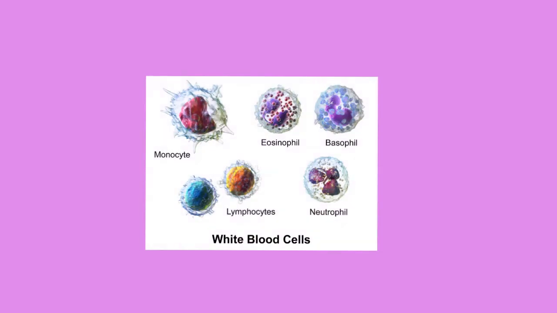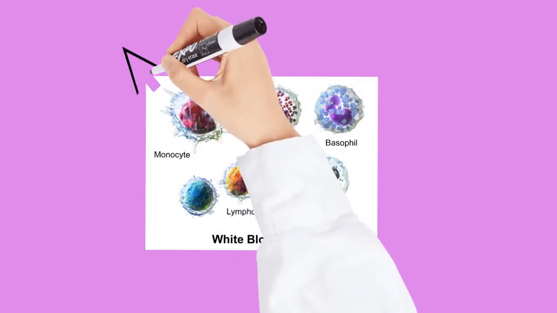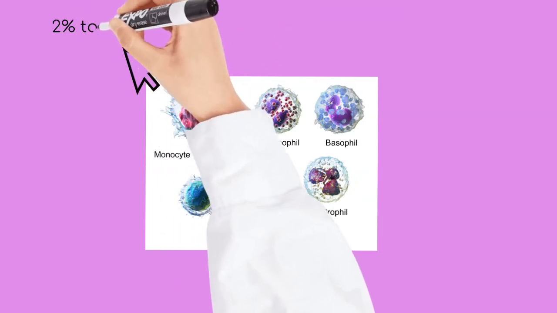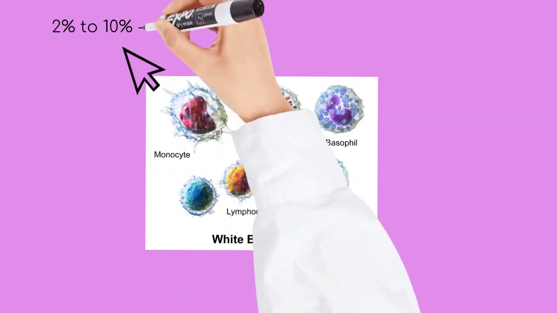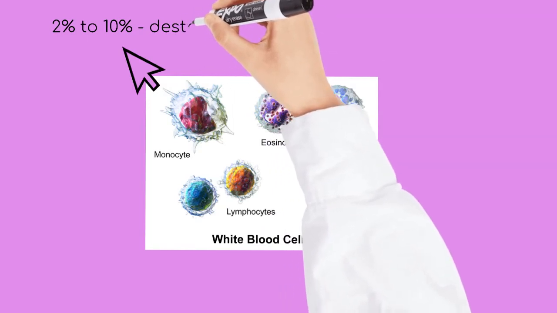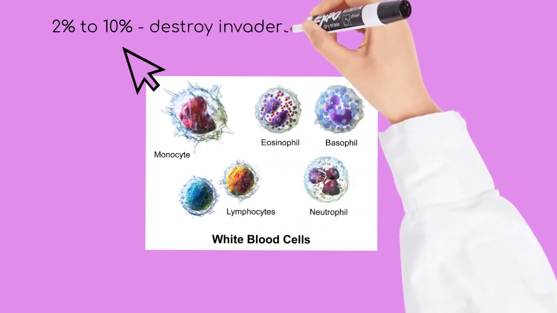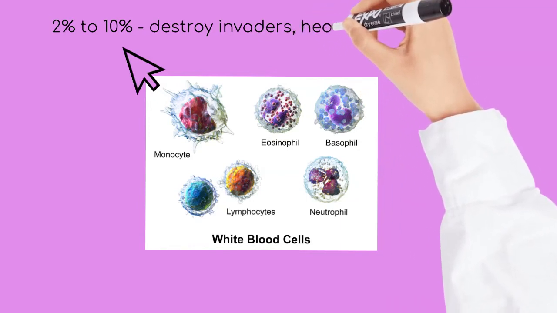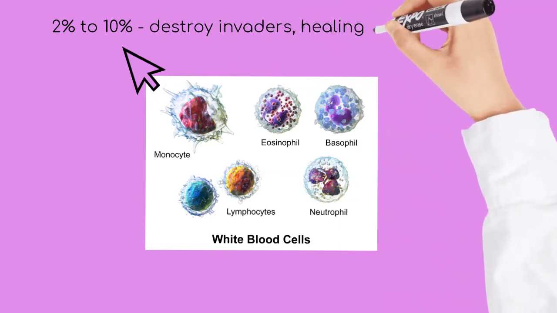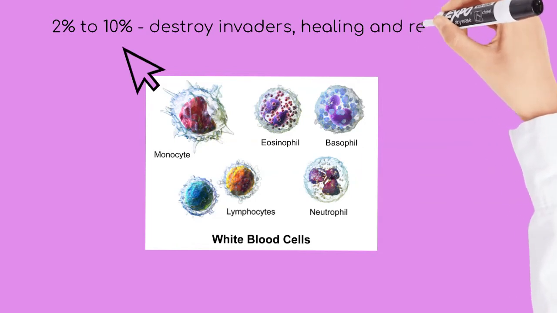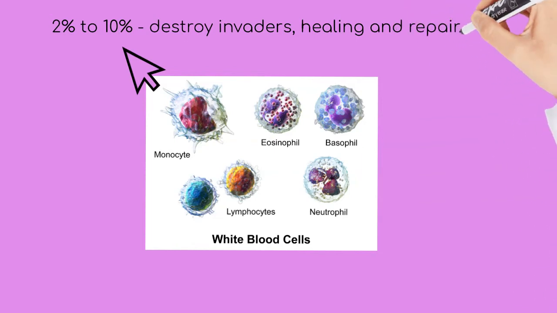Monocytes compose 2% to 10% of all leukocytes in the human body and serve multiple roles in immune function. Like other white blood cells, monocytes are important in the immune system's ability to destroy invaders, but also in facilitating healing and repair. Monocytes are formed in the bone marrow and are released into peripheral blood, where they circulate for several days.